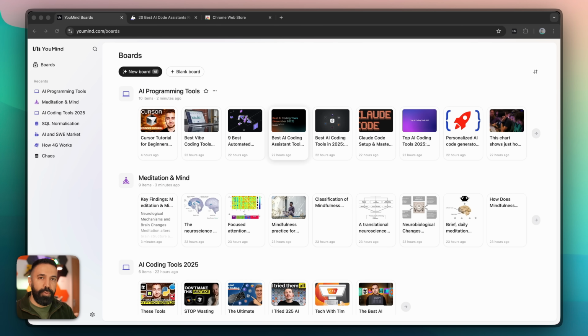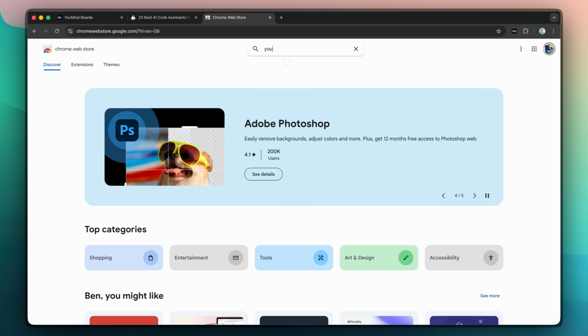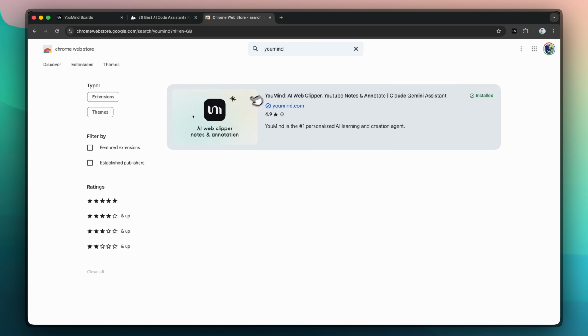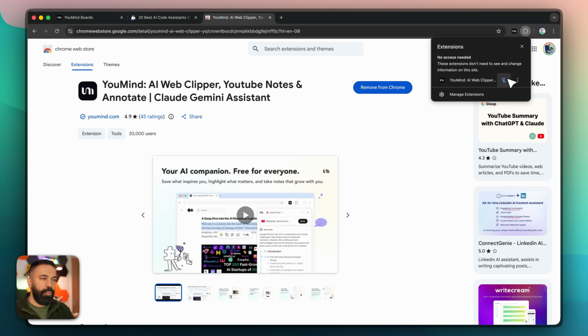So there is an inseparable feature to UMind, which is the browser extension. If you go to the Chrome Web Store and search for UMind, you should be able to see this browser extension. Add it to your Google Chrome or whatever browser you have, and then it will be installed. If you click on here, you will be able to pin the extension. I strongly recommend you to pin it so it's always in your visibility.